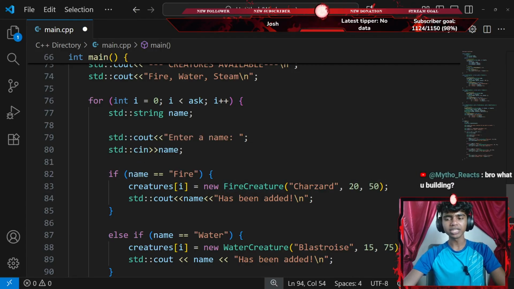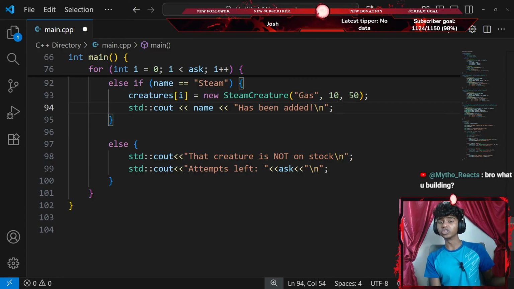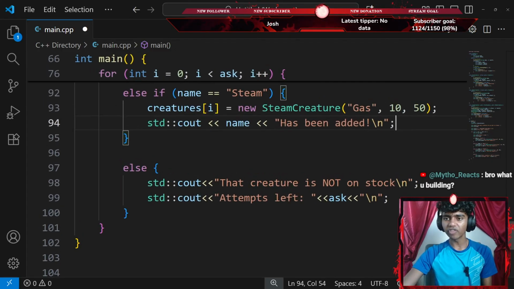Bro, what are you building? Honestly, I'm just learning the basics of C++. That's it. Today, my topic, I am going over pure virtual function in C++. That's it. I think this is pretty much it.